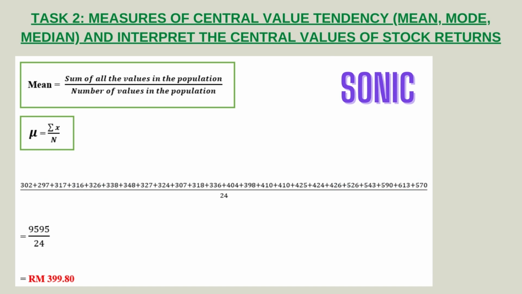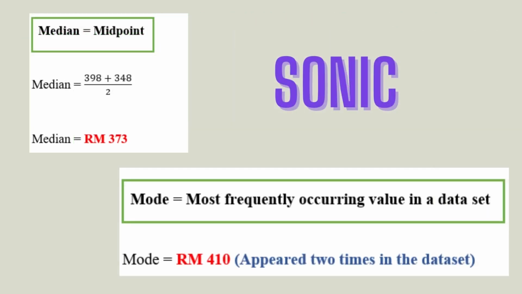The question is asking for mean, mode, and median. So, I will calculate the mean by adding all the data of the sum for Sonic form from the years of 1998 until the year of 2021 and dividing by the number of values in the population, which is 24. Then I will get the answer. The answer is RM 399.18. Second is median.